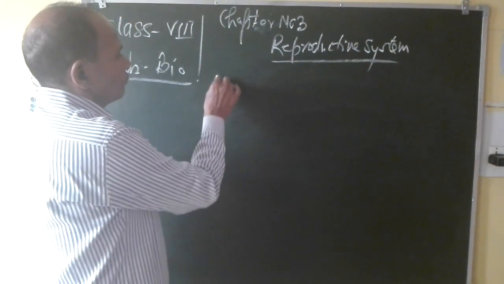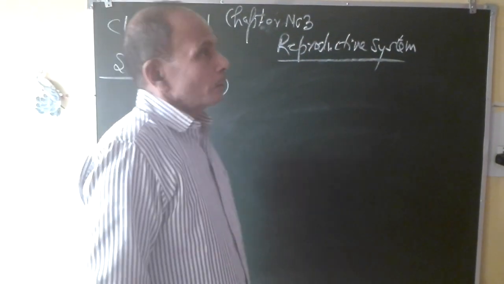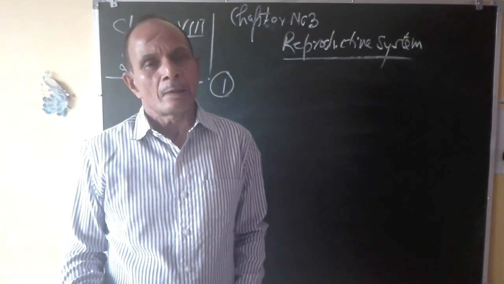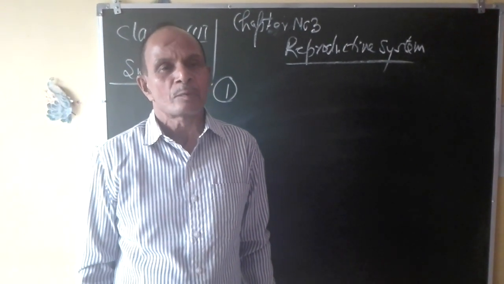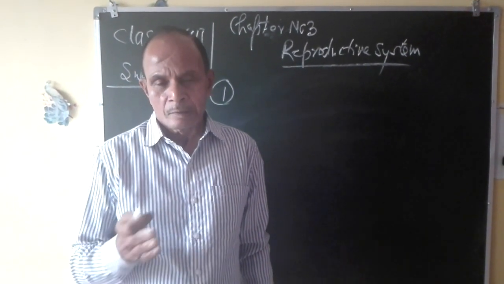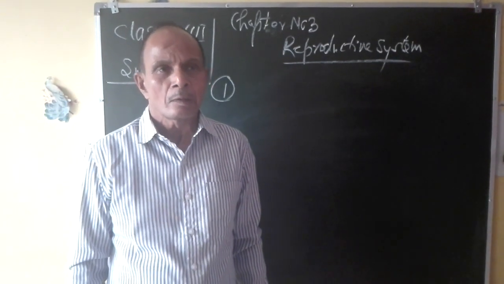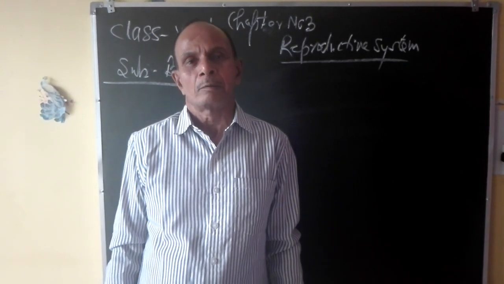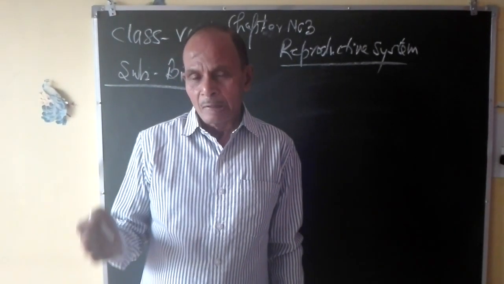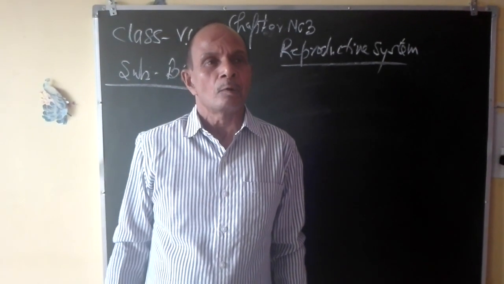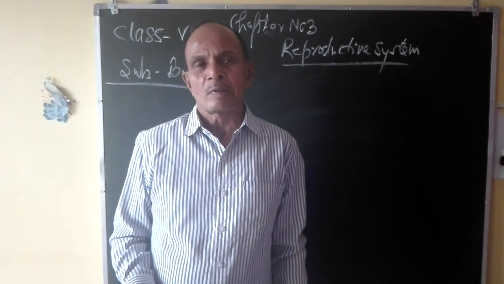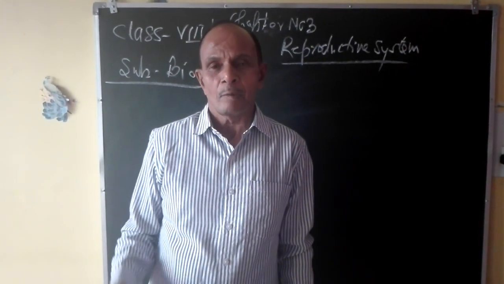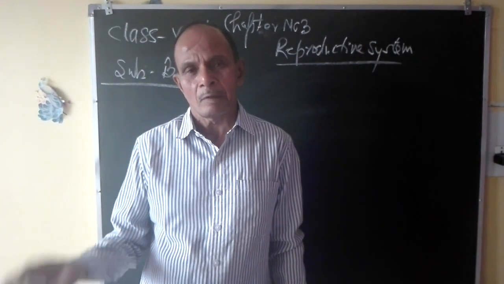Now first, what is reproduction? You know, death is a compulsory fact, and if after completing their lifespan all the individuals of different species die, and only this death process continues, certainly there will come a stage when the individuals of different species will become extinct. So to maintain their species in this living world, the individuals of different species produce new offspring just like them. And for what purpose? To maintain their race in this living world.